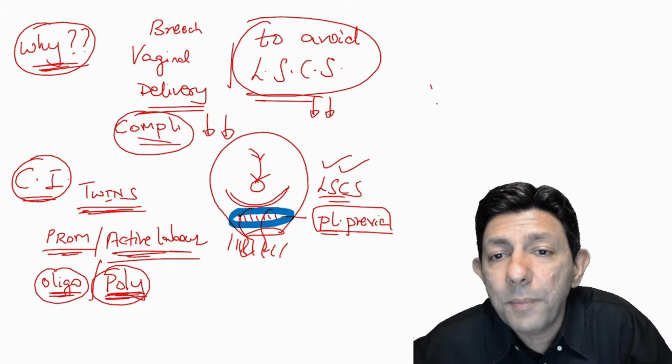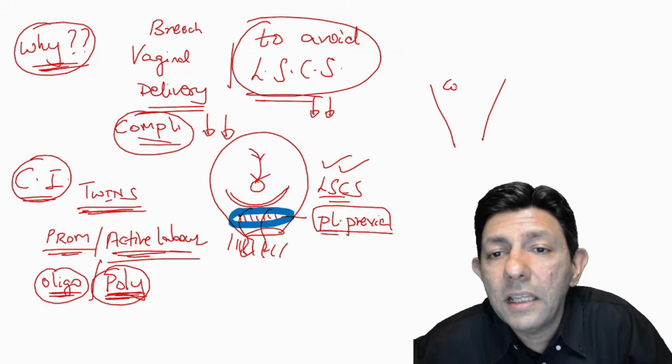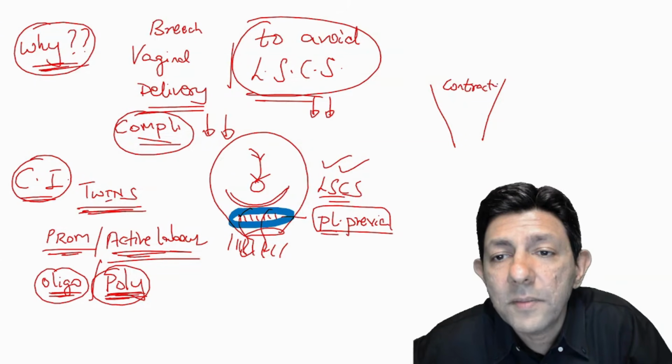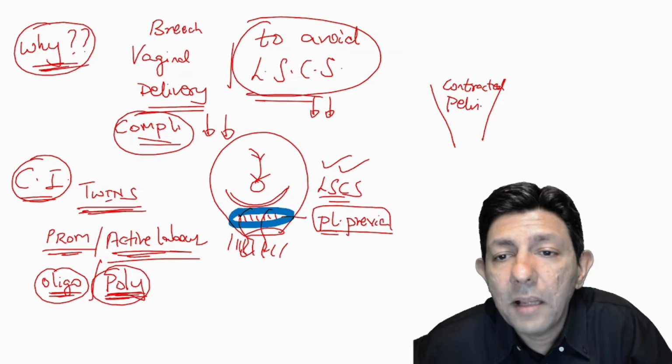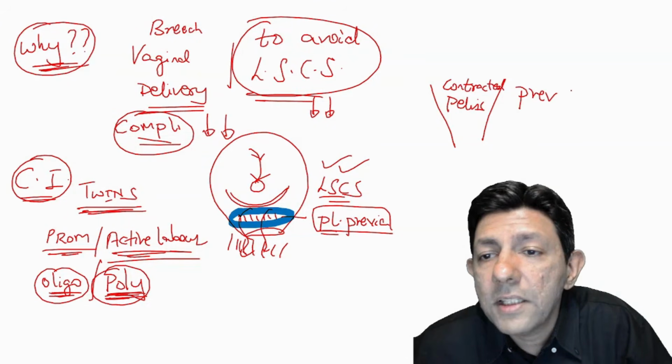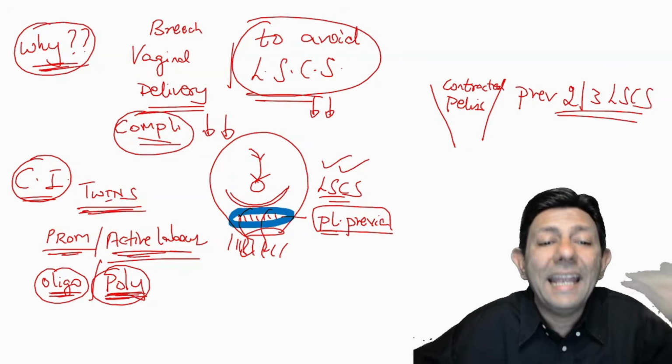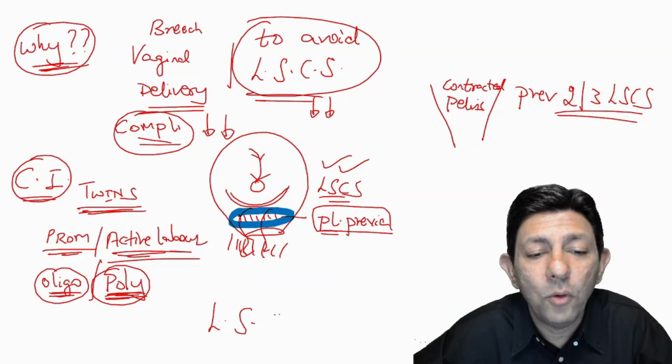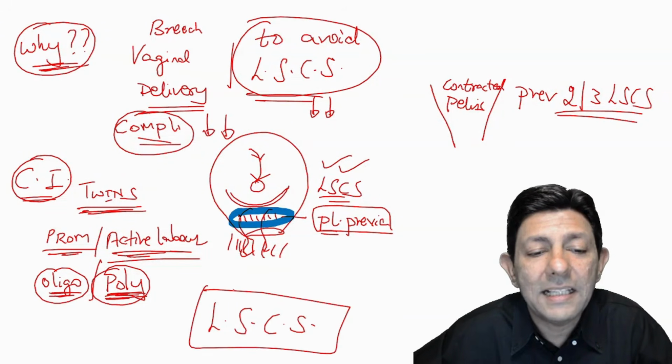Similarly, if there is no space for the baby to come out, as in contracted pelvis, or previous 2 LSCS, previous 3 LSCS, where anyway we are going to do LSCS.